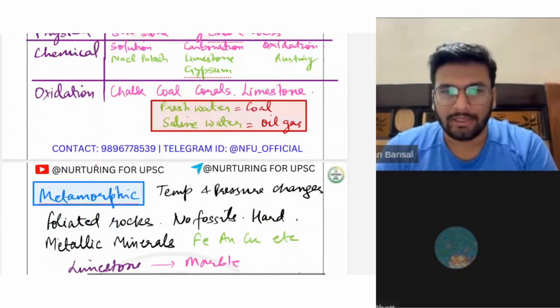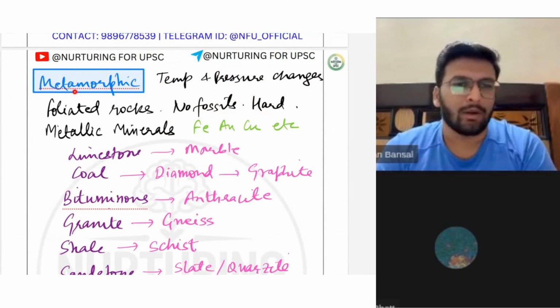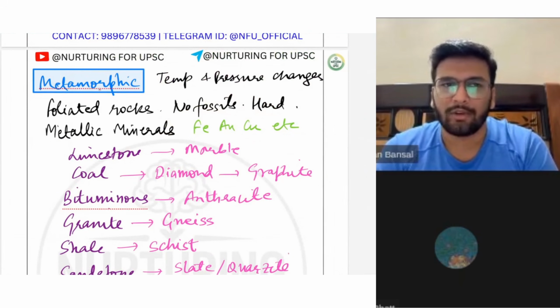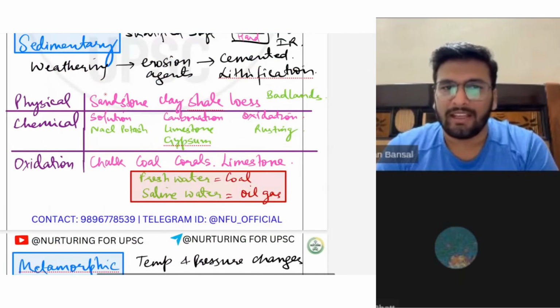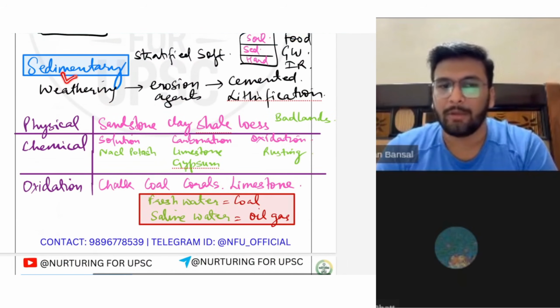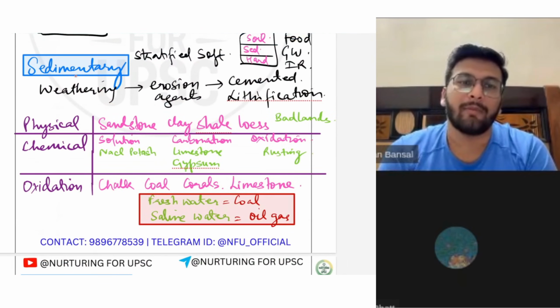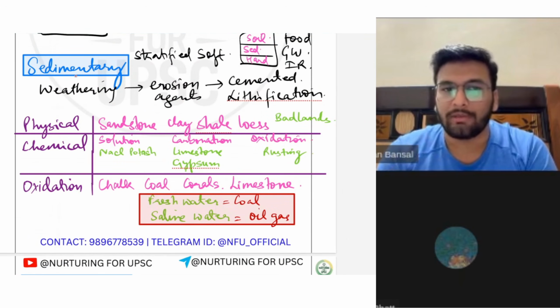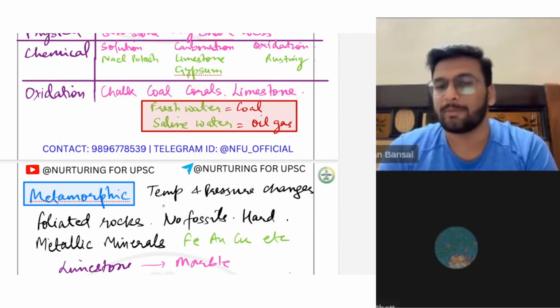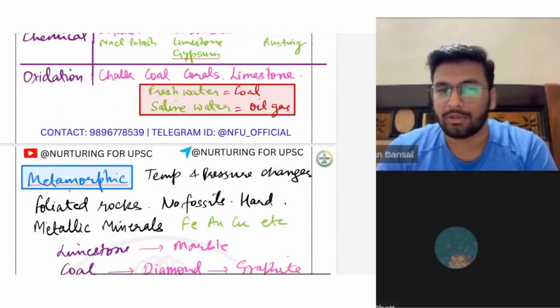And metamorphic is nothing but any rock that underwent a strong change. For example, the Himalayas were initially sedimentary rock, because those were formed by the upliftment of sediments of the Tethys Sea. But eventually, those got converted into metamorphic rock because of temperature and pressure changes. So the Himalayas are also a metamorphic rock.